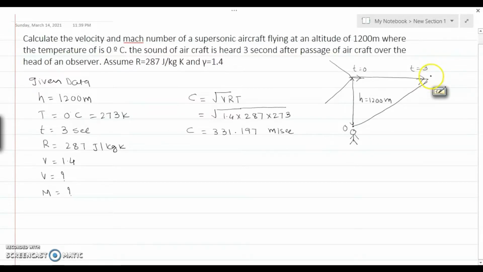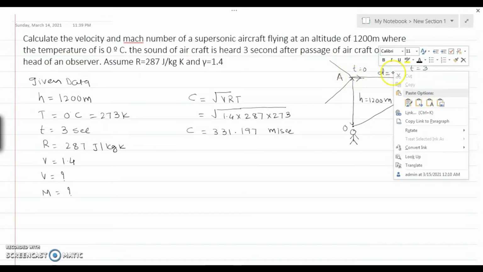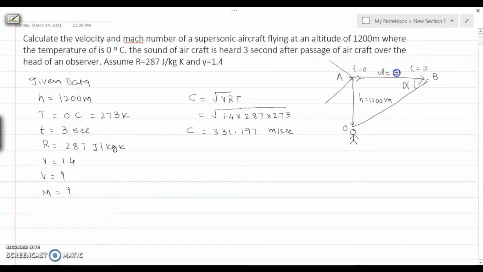Let us name this point B, here is point A, and this is O, and this angle is the Mach angle, indicated by alpha. The distance traveled from A to B in 3 seconds is velocity into time. Let the velocity of the projectile be V, so the distance equals 3 times V.